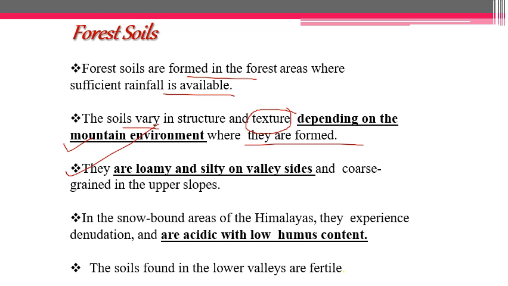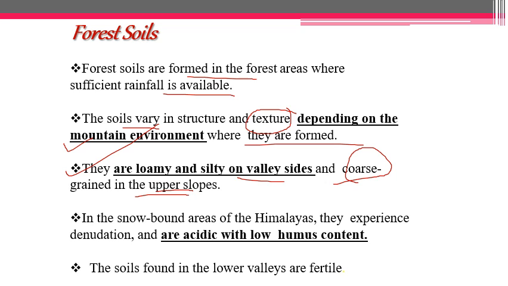Now, they are loamy and silty on valley sides because of the deposition of those soils by the river, and coarse grains are found generally at higher elevations on upper slopes. Okay. So as you move from the top of the mountain to the lower valleys, you will find the texture of the soil becomes smaller and smaller in size.